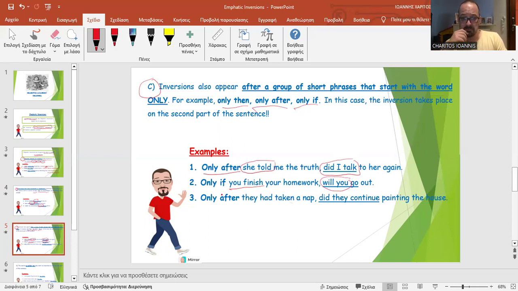Only after they had taken a nap, nothing special, did they continue painting the house, right? So very interesting. In this case, with these expressions, only then, only after, only if, the inversion takes place on the second part of the sentence.